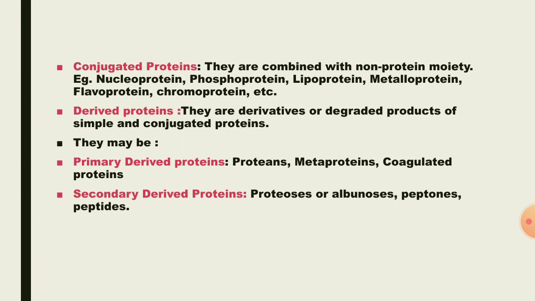Derived proteins are formed by derivative or degraded products of simple or conjugated proteins. They are further classified into primary derivative proteins and secondary derivative proteins. Primary derivative proteins contain proteans, metaproteins, and coagulated proteins. Secondary derivative proteins contain proteoses, albumoses, peptones, or peptides.